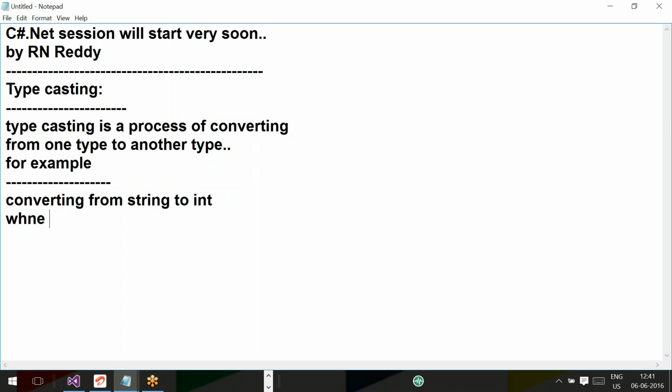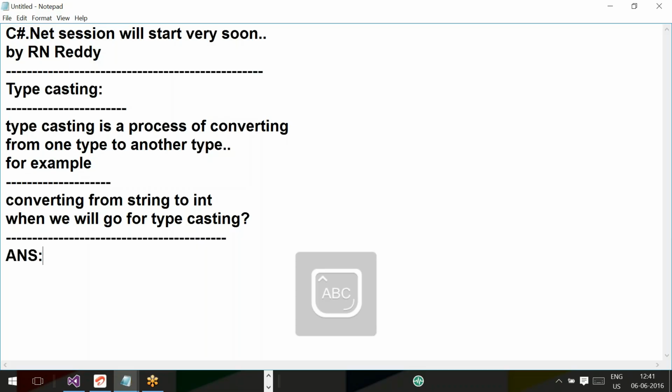So when will we go for typecasting? Shiva Kumar, tell me when we will go for typecasting. We want to assign one data type value to another data type. We'll go for typecasting.